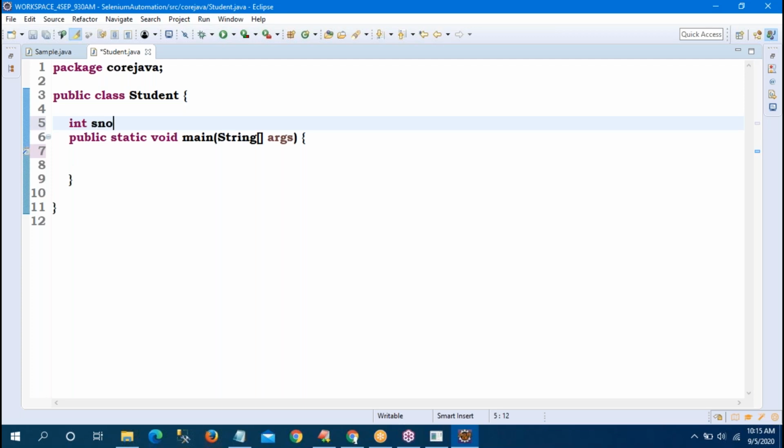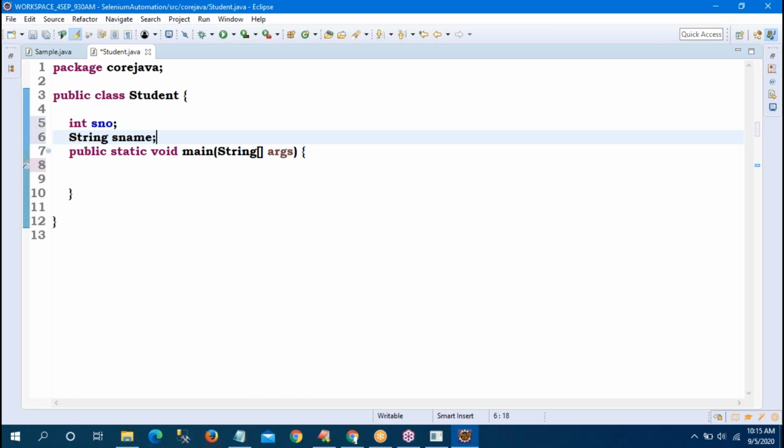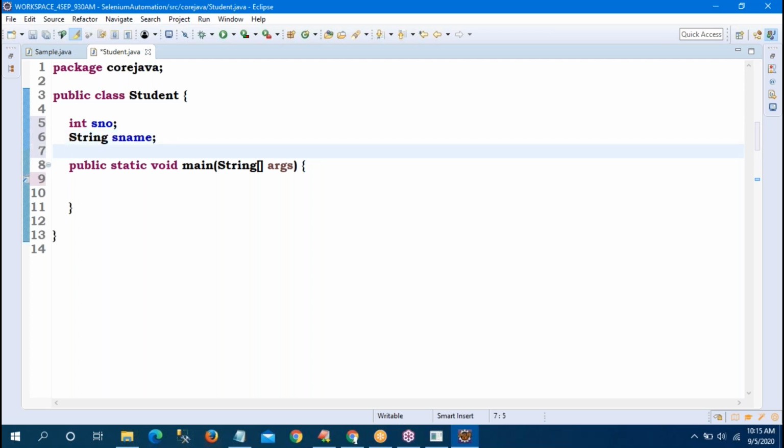Integer. Generally student numbers are integers. Then student name. Then college name, which is compulsory static. So static is the keyword. String collegeName equal to Durgasoft. Yes, three variables are declared.